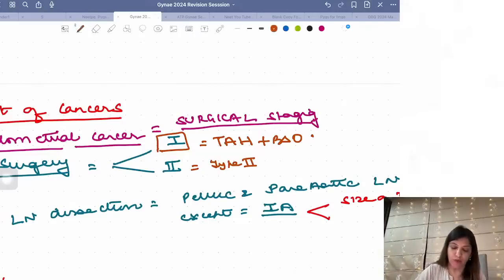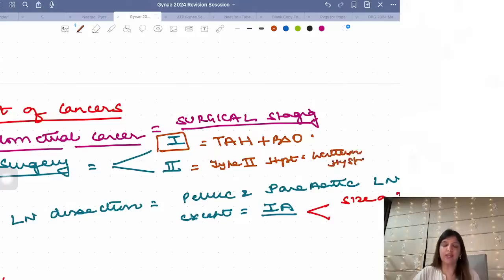What is type 2 hysterectomy called as? Wertheim's hysterectomy. So, for all endometrial cancers, you have to do surgery. In stage 1, total abdominal hysterectomy. From stage 2 onwards, it's not just for stage 2, you have to do Wertheim's hysterectomy.